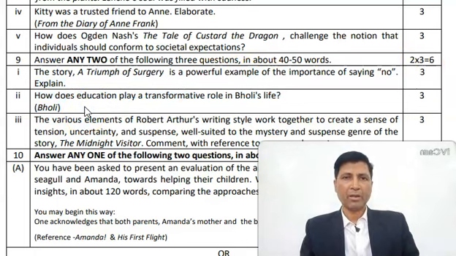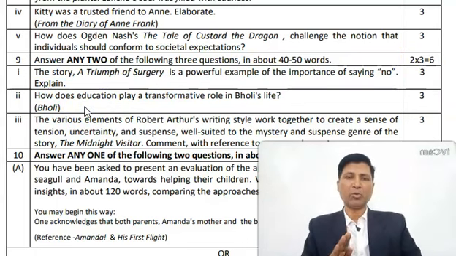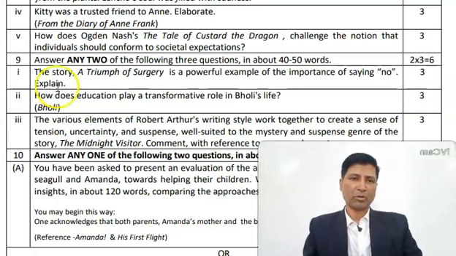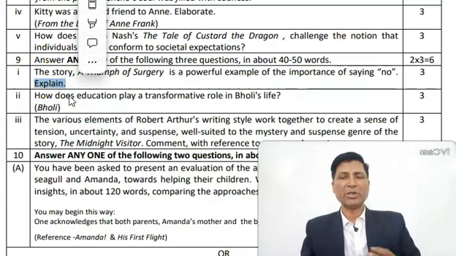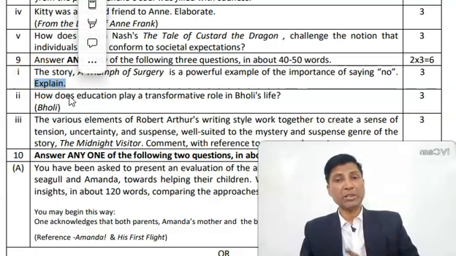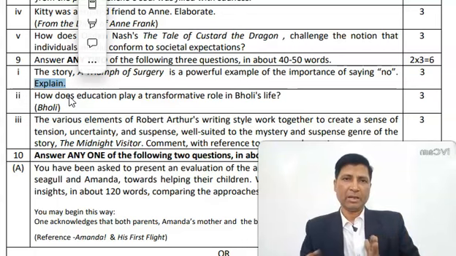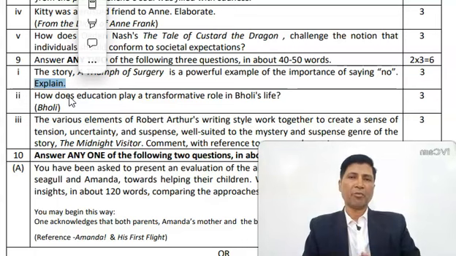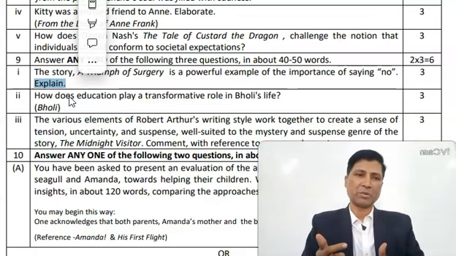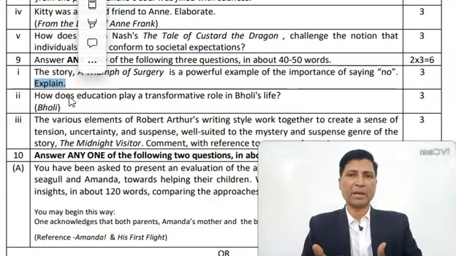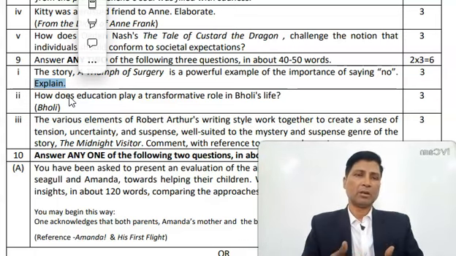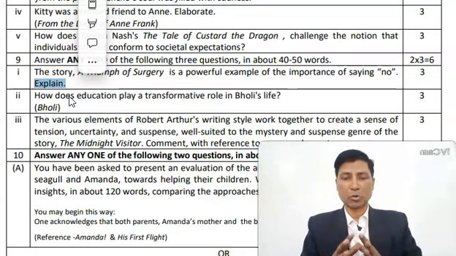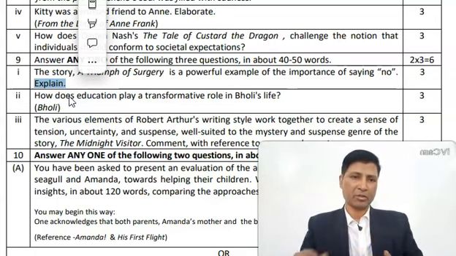Now what I am doing, I am showing you the keywords for question number 1 and you write the answer in your own words using the keywords that I am showing you, and then show your answer to your teacher and ask what marks you will be getting if you are writing like this, because you cannot understand your own problems, the grammatical errors that you make, organization of thoughts, spelling mistakes. So it is always good to show your answers to your teacher.